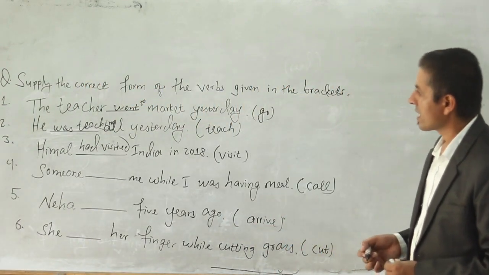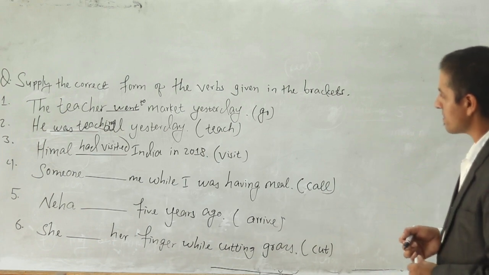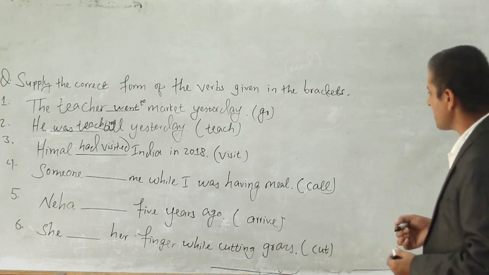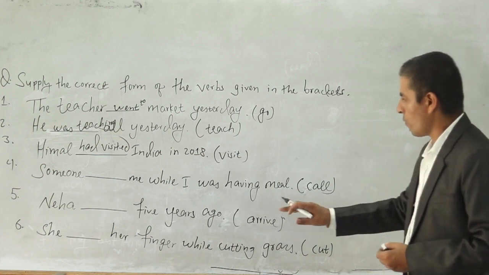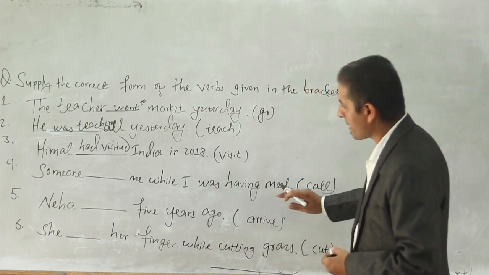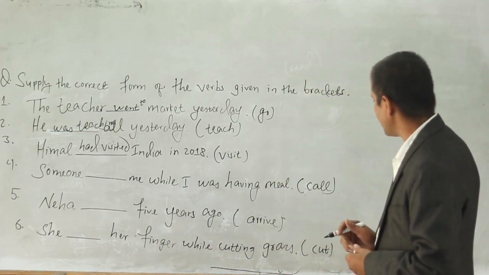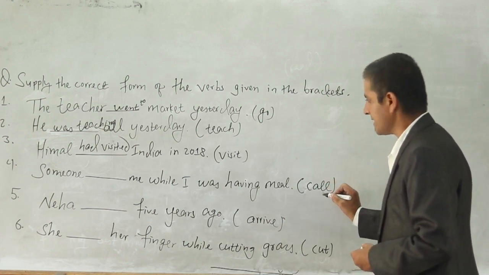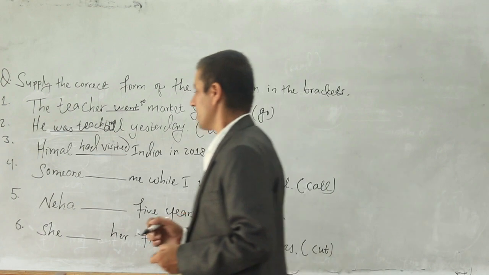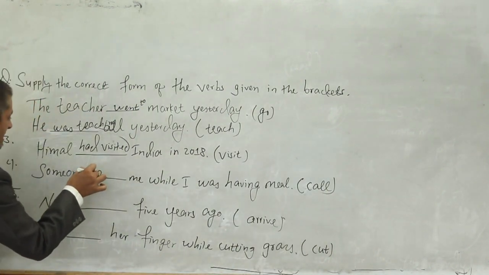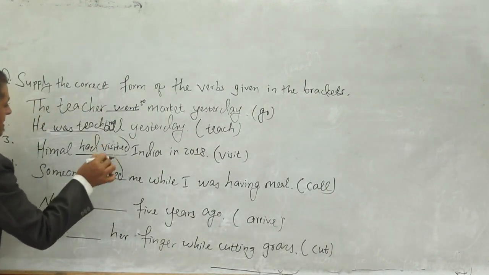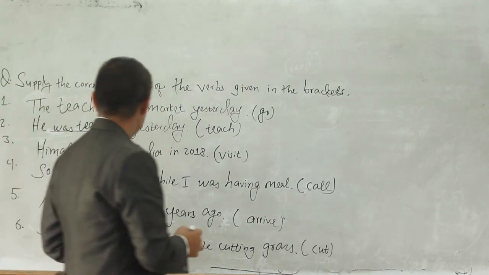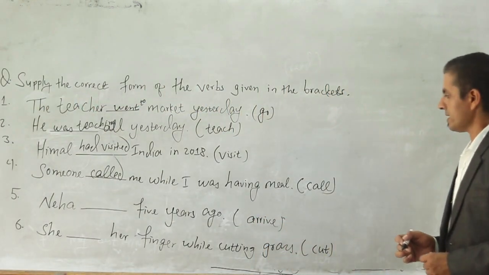Okay, my dear student, now let's have a look. Number 4. Someone danced me while I was having meal. While this action was happening, what happened here? In that case we have to use which tense? Bracket verb is what? C-A-L-L, call. So that someone called. Simple past tense. C-A-L-L-E-D. Someone called me while I was having meal.